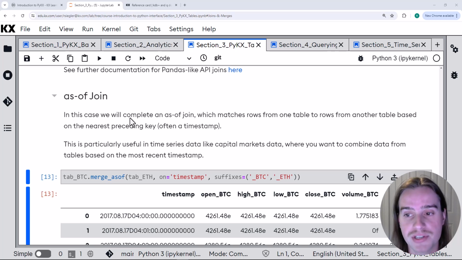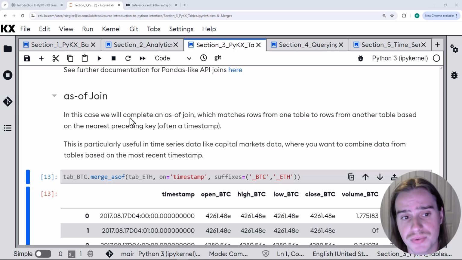What happens when you're joining the rows is that it's not actually based on an exact match of the timestamp. It can be based on an exact match, but if there is not an exact match, the join will be completed based on the nearest preceding timestamp. So when there are no exact matches, an as-of join is the way to join time series data.